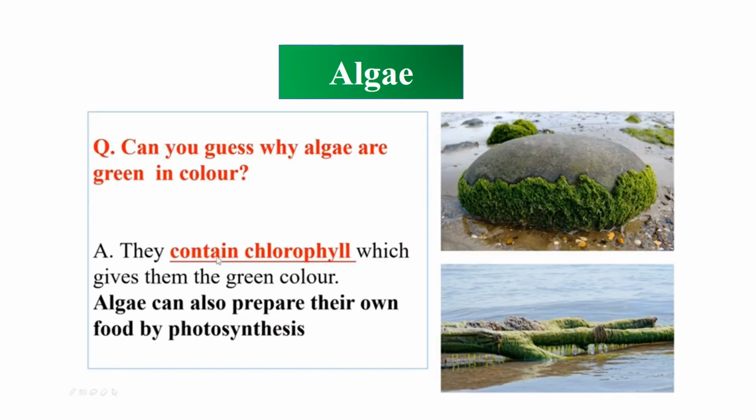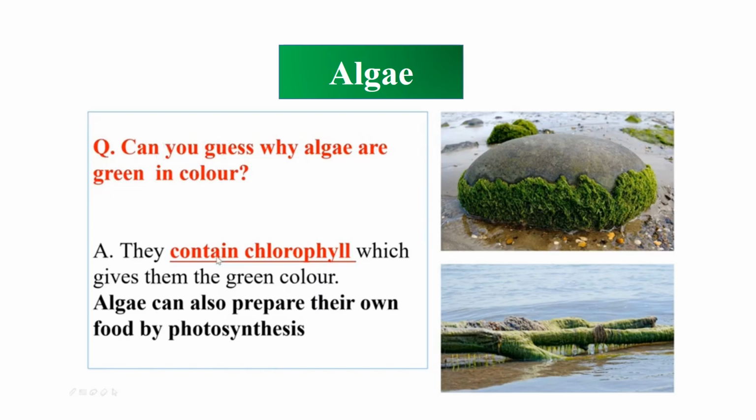Students, you must have seen tiny green patches in stagnant water. Have you ever seen them? Can you guess what these are? These are called algae. You can see in the picture how algae look. They are mainly found in stagnant water and also in some swampy areas.